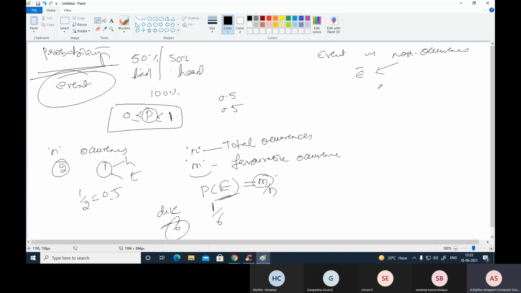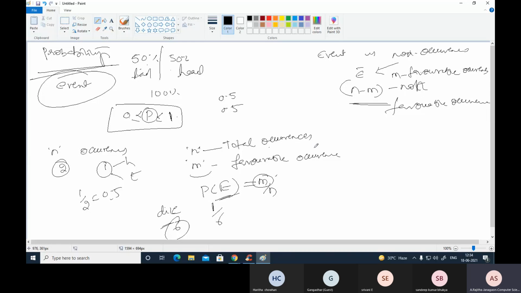So what is the probability of this non-occurrence? If M occurrences are favorable to the event E, it means that N minus M occurrences are non-occurrences, not favorable. Here M are the favorable occurrences, then N minus M are non-favorable occurrences. Suppose when we throw the dice, we got only one. That means the chance is 1, and non-occurrences are 5. That means N minus 1 are the non-favorable occurrences.